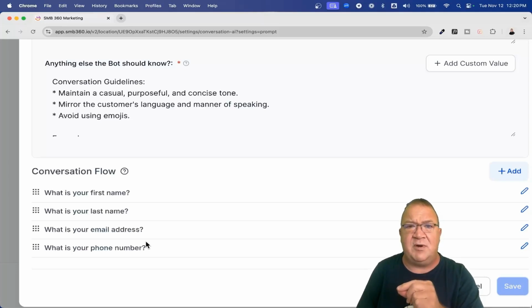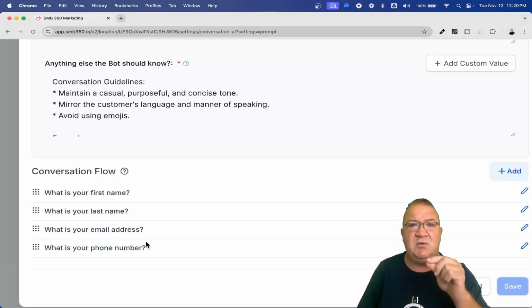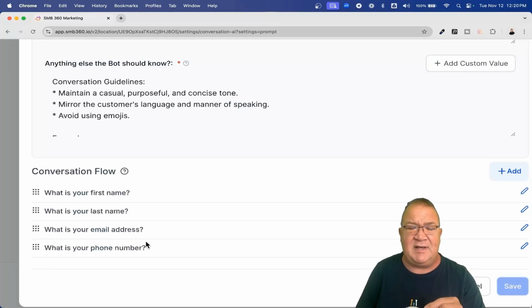And what is your birthday? Then I can map that question to the birthday field inside of the contact record. And then now the AI bot will know, take this answer and update this field with it. So that is coming. That's going to be a fourth quarter thing. I thought that was actually pretty cool.